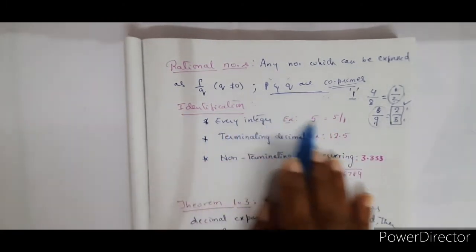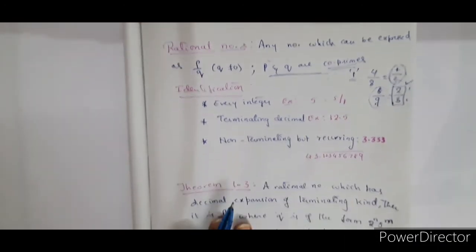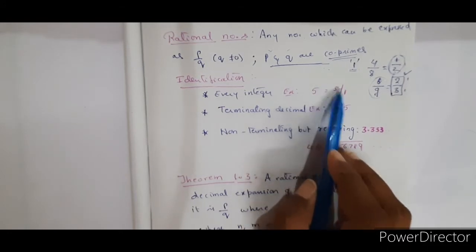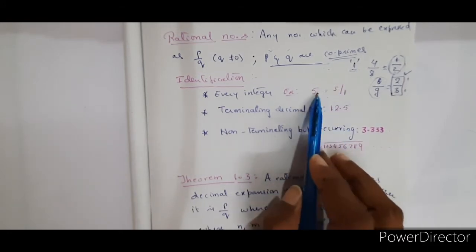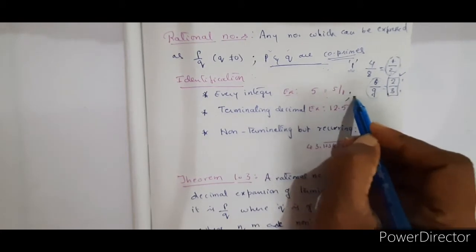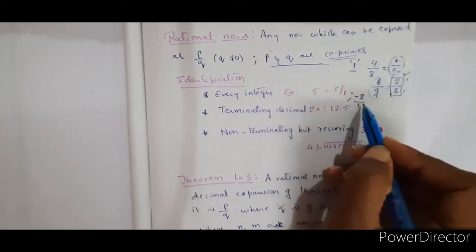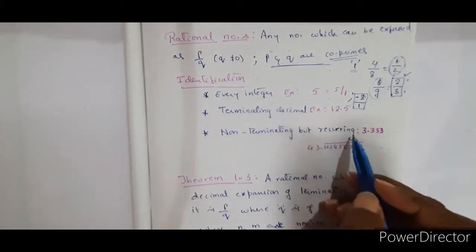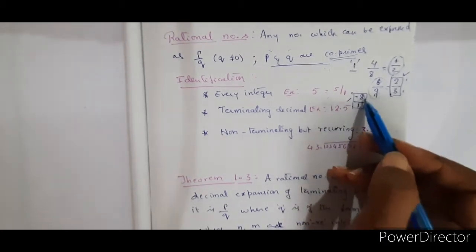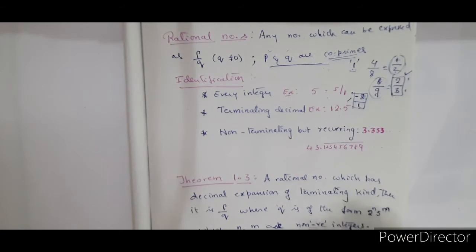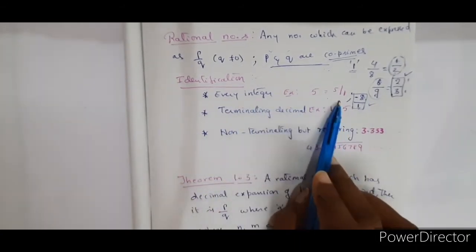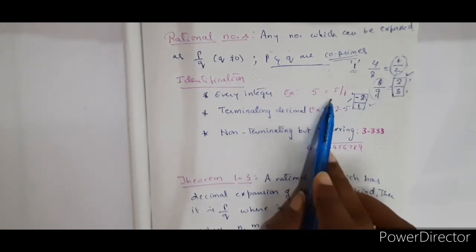How to identify the rational numbers then? Every integer is a rational number. Here I have taken the example of plus 5. 5 by 1 can be a rational number. 5 by 1 is equal to 5. Suppose I take a negative integer, minus 8. Minus 8 by 1. See, it is in P by Q form where Q is not equal to 0. And these two are coprime numbers. 8 and 1 are coprime numbers. So, therefore, it is a rational number. Every integer can be expressed as a rational number.